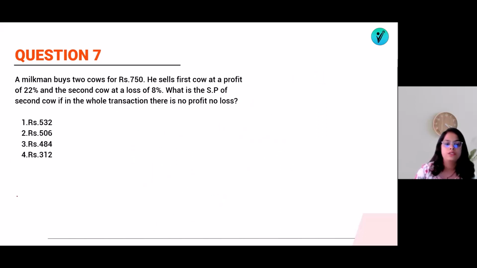Question number 7 is here on the screen. A milkman buys two cows for 750. He sells the first cow at a profit of 20% and the other cow at 8% loss. What is the SP of the second cow, if in the whole transaction there is no profit, no loss? Means whatever he has earned by 20% on A, first cow is A and second cow is B, so 22% of A is equal to 8% of B because there is no profit, no loss.